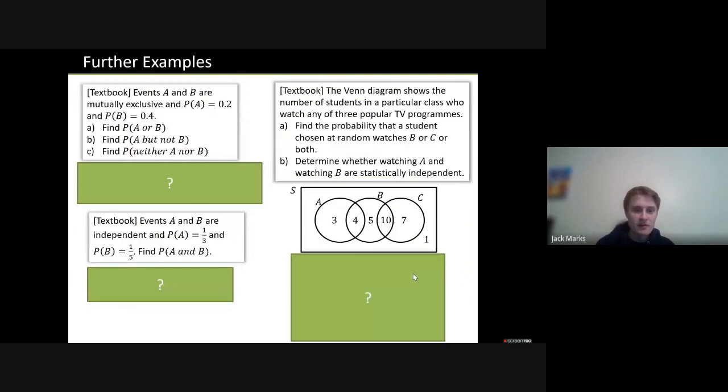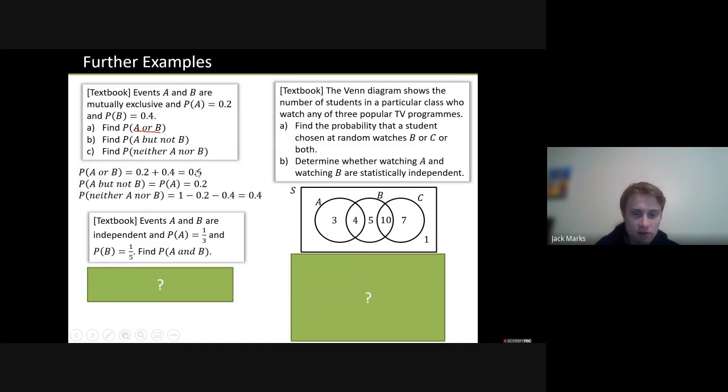Okay, a couple more further examples here then. So events A and B are mutually exclusive. What's the probability of A or B? So just take a moment, go back to mutually exclusive events. How do you find A or B? Well, we add them together, okay? We just add them together. So we've got 0.6. What's the probability of A but not B? Well, go back to your Venn diagram.